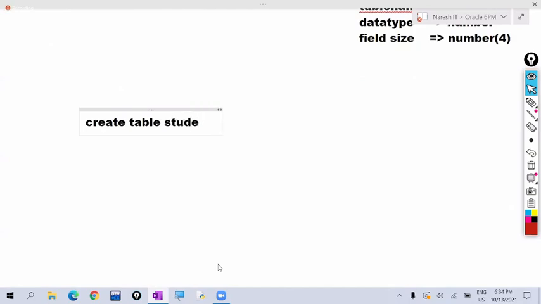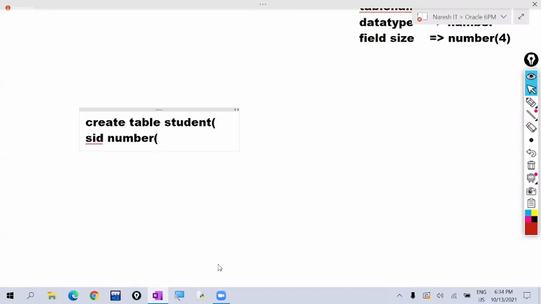Student table. So student is the table name. What is the table name we are specifying here by using this DDL command? And what is the field name we want? We are specifying here the field name, metadata: Student ID. Which data type?